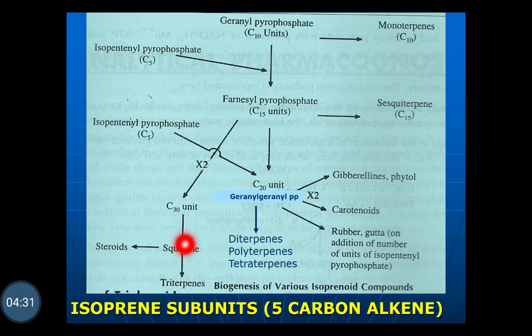The squalene also acts as a precursor for the biosynthesis of the different steroids in plants. So in this way the different isoprenoid units get increased by the 5-carbon unit, and it will form the different precursors. In the isoprenoid pathway or the mevalonate pathway, different terpenes get biosynthesized, such as the monoterpenes, sesquiterpenes, diterpenes, polyterpenes and tetraterpenes, in plants.